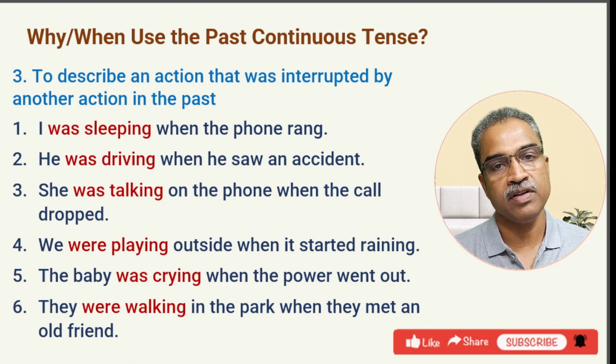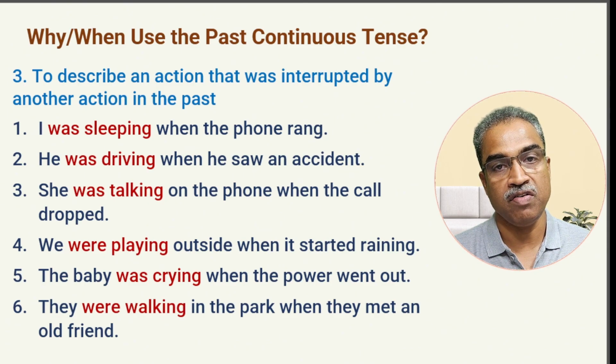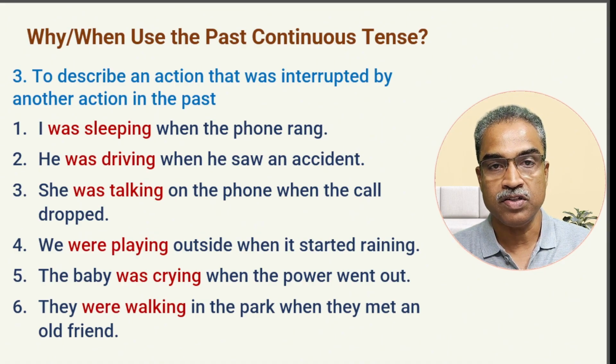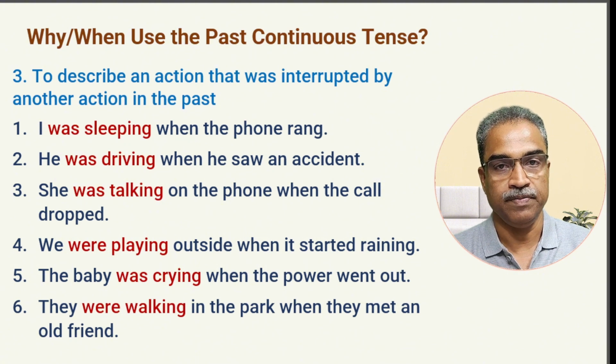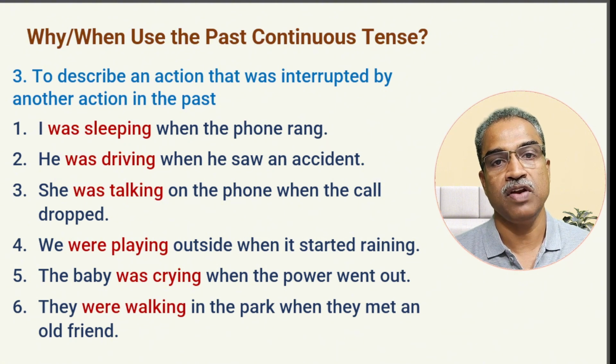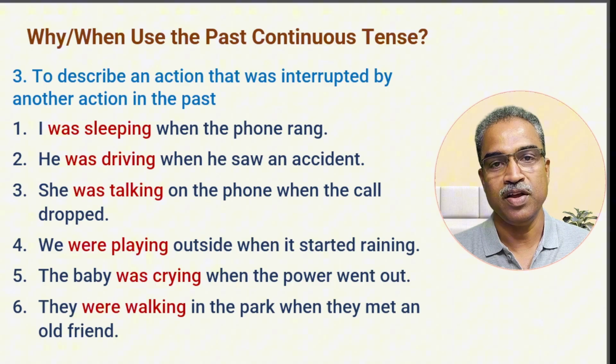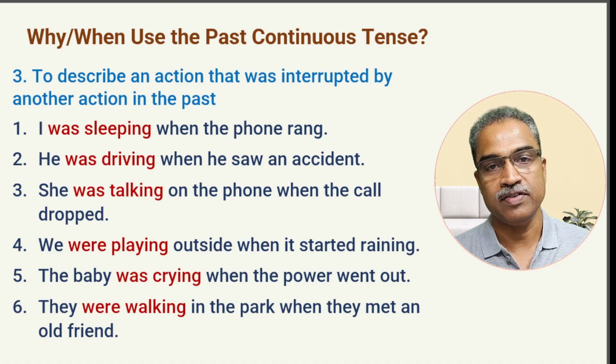So the phone rang, ring, rang, rung, so it is simple past tense. So double past. I will explain to you later how to use this double past. In the previous slide we saw two actions going on at the same time, and here we are learning one past continuous, the other simple past. So later when we learn other pieces of grammar, I will explain this usage again, but right now we are learning tenses. We are only trying to understand why and when we should be using past continuous.